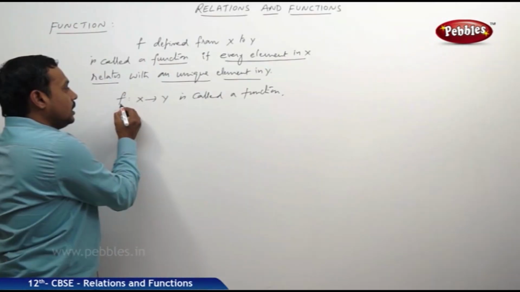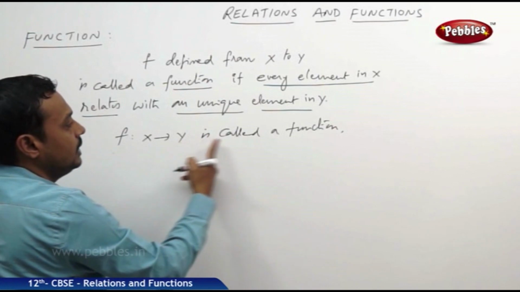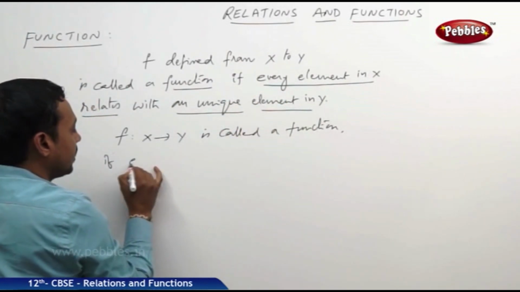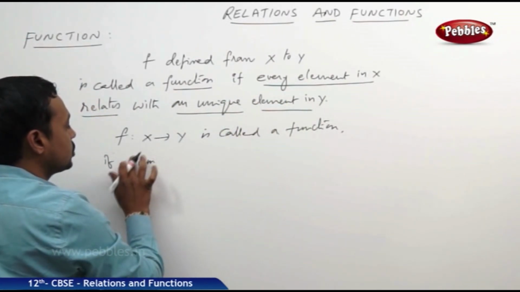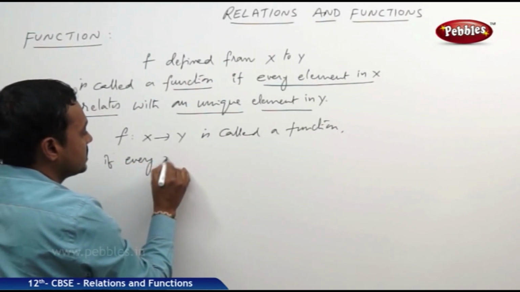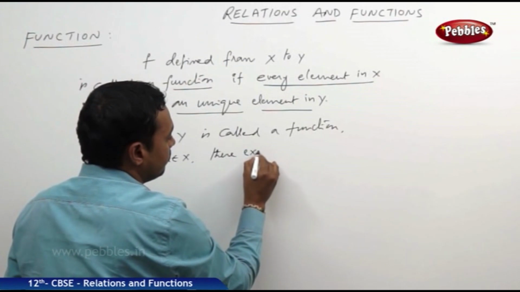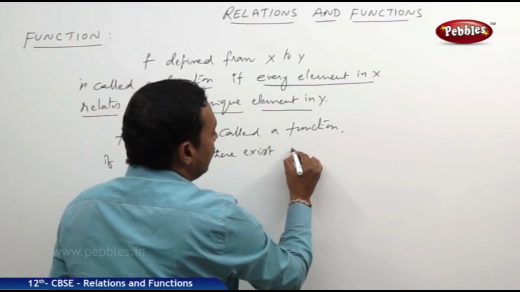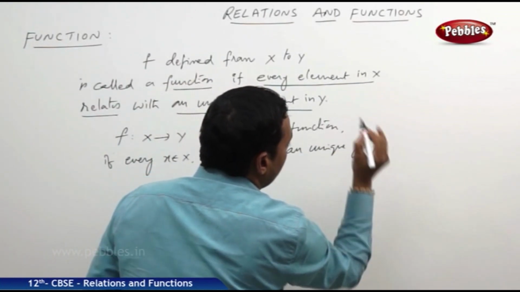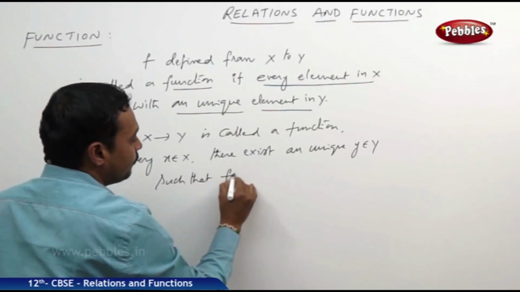when f defined from x to y is called a function if for every x belongs to x, there exists a unique y belongs to y such that f of x is equal to y.